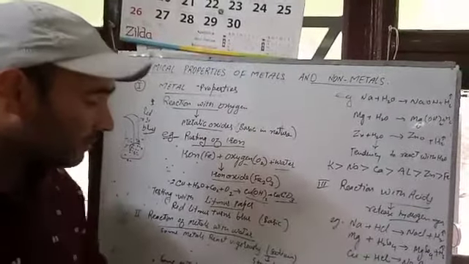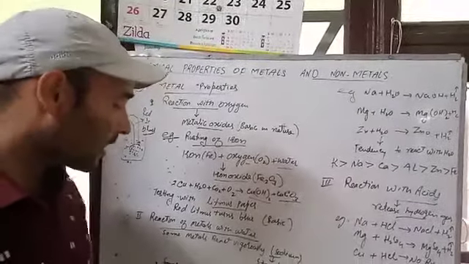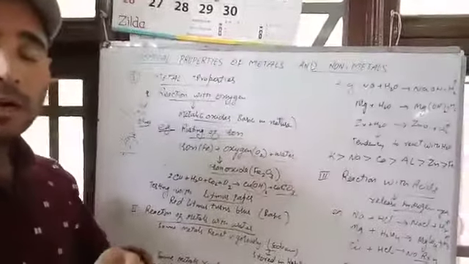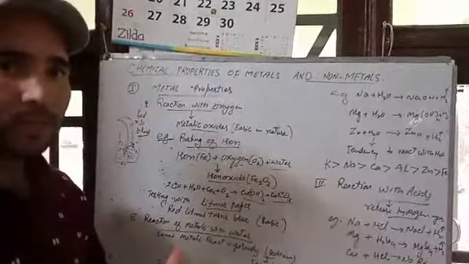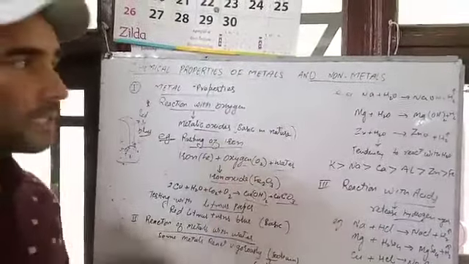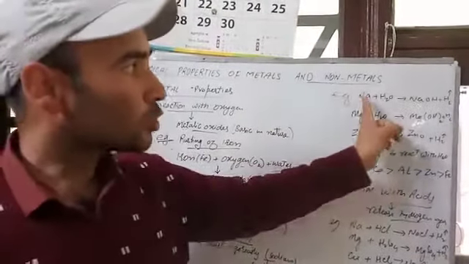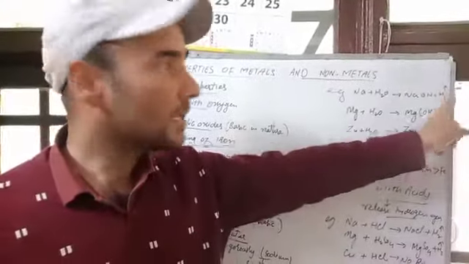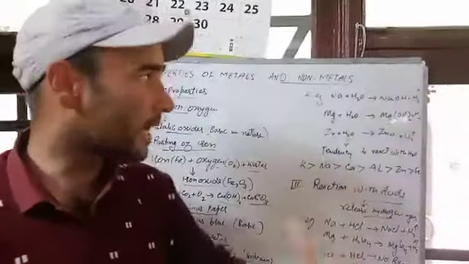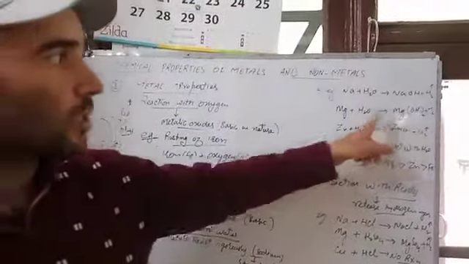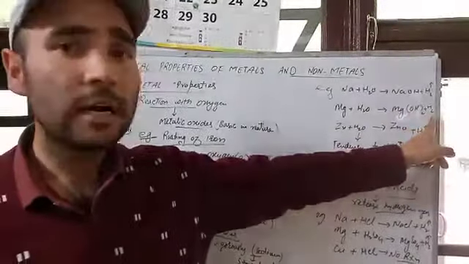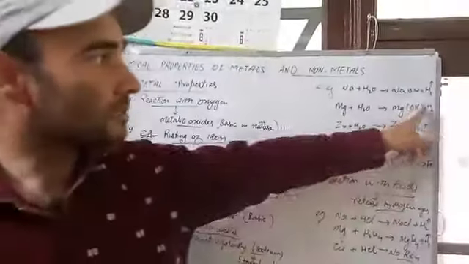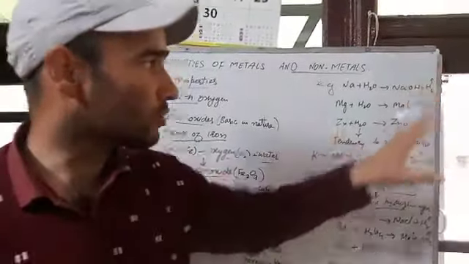Some metals react with water to form metal oxides and metal hydroxides. I will show you some examples. Sodium plus water gives sodium hydroxide and hydrogen gas. The upward arrow indicates the hydrogen gas. Next is magnesium plus water gives magnesium hydroxide plus hydrogen gas.